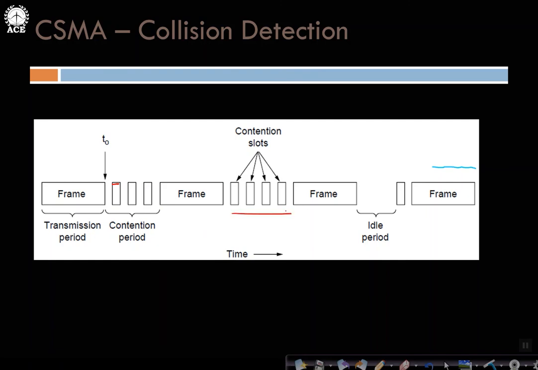These are the contention slots where successful transmission cannot take place. And here there was idle time, because whenever there is a collision, we use the exponential back-off algorithm: exponentially we wait for some time and then continue. That's why we have some idle time, contention time and successful transmission time.